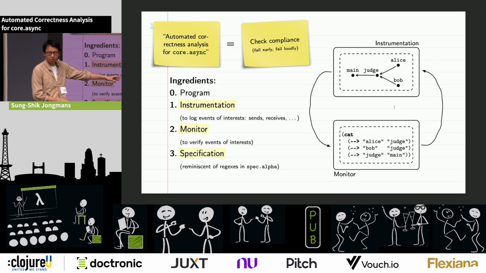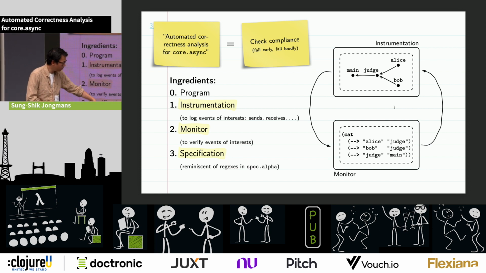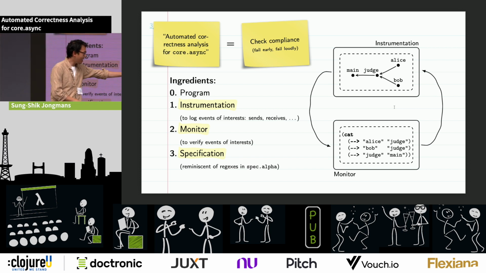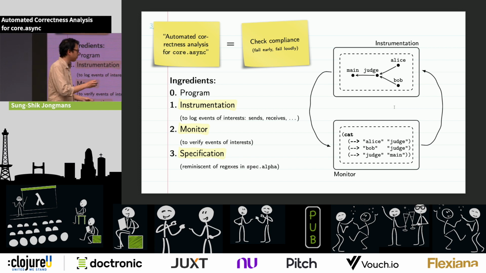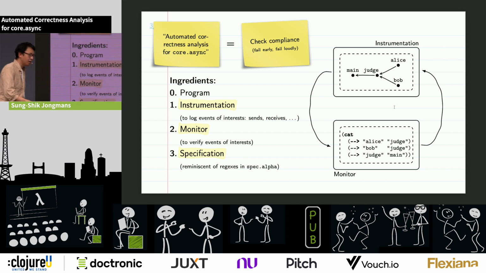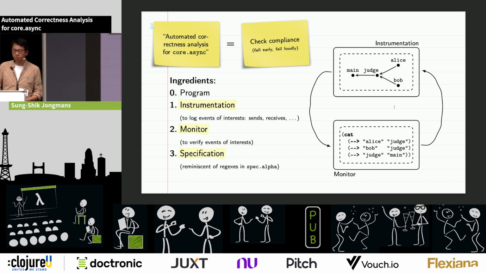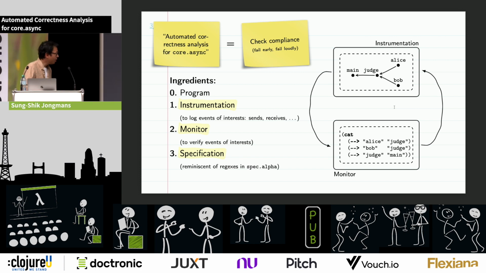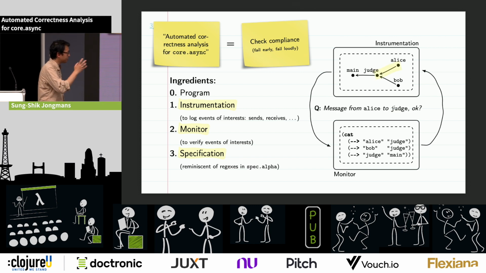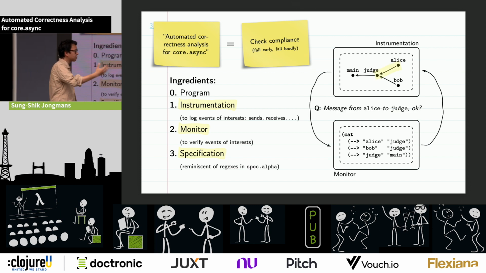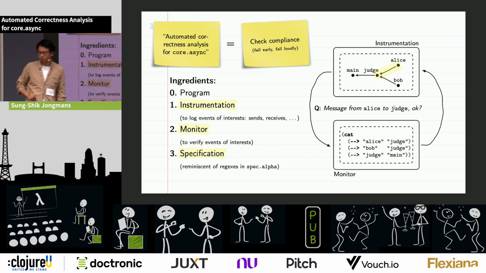So cat here stands for concatenation. So we just want to do all these things. And then this arrow macro is just a communication, right? So we're specifying here first the communication from Alice to judge, then from Bob to judge, and then from judge to main, exactly as the thing that we intended as well. And so when we start to execute this, then the following happens, right? So at some point, there's this communication from Alice to judge, okay?